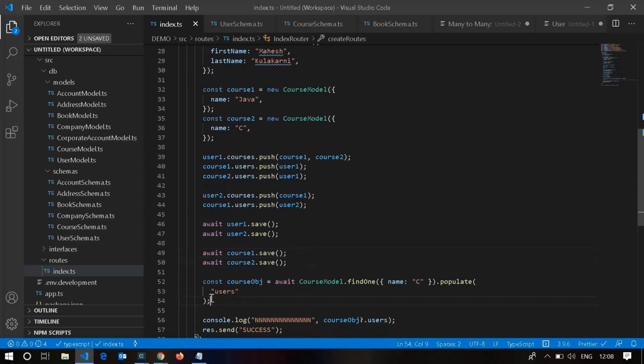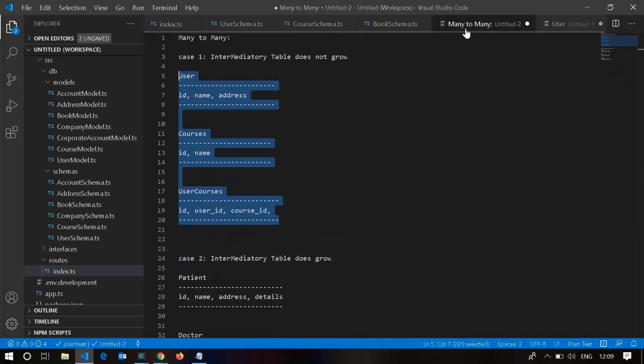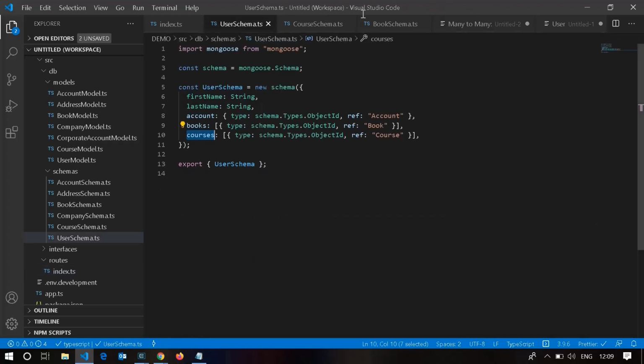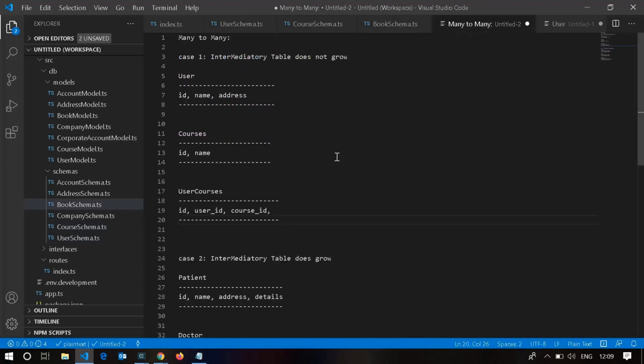Similarly, you can find a user and just do user object dot courses. You will get all the courses that the user owns. So I hope you understand how a one-to-many relationship works in Mongo. I just showed you with an example. All you need to do is define the schema like this to reference each other. So this is case one that I have covered in many-to-many relation.